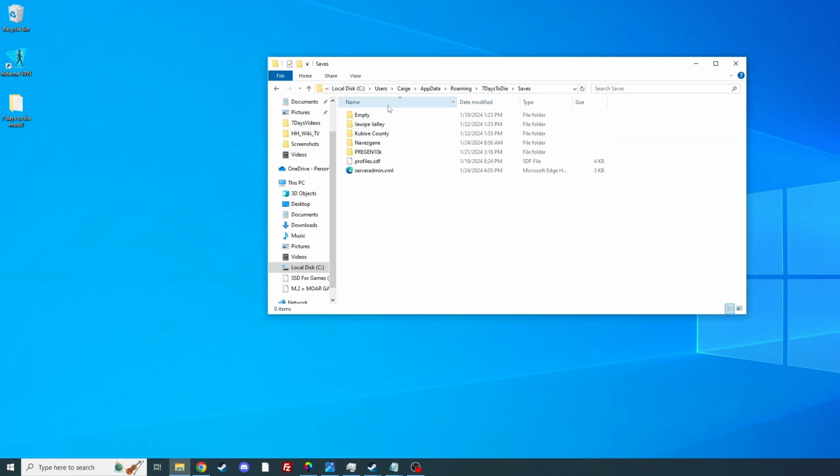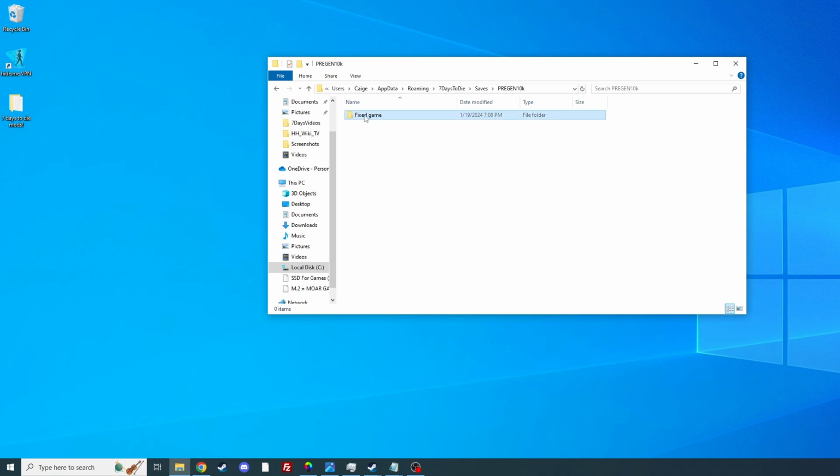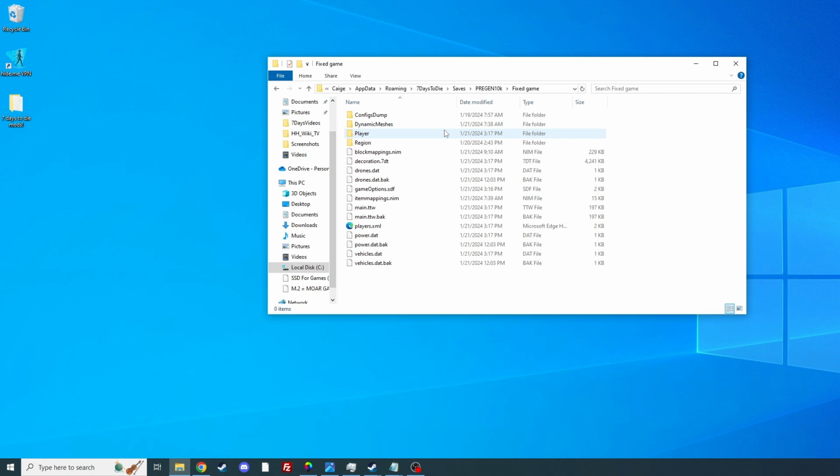Now, depending on which one you're trying to back up, it's going to be in the corresponding folder, such as the one I want to back up is under Pregen 10K, because that's the map that I set up to pre-generate. And so we're going to open up this folder, and this is our actual save file. So we can open up this and take a quick dive in here.